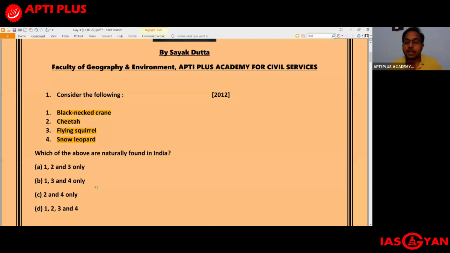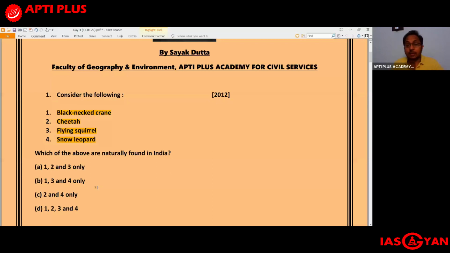Along with that, it is very important that you should be aware about this entire cheetah reintroduction program of the Indian government. So cheetahs, you can broadly classify them into two types. One, you have the Asiatic cheetah, and the other you have the African cheetah. The Asiatic cheetah used to be found in India.